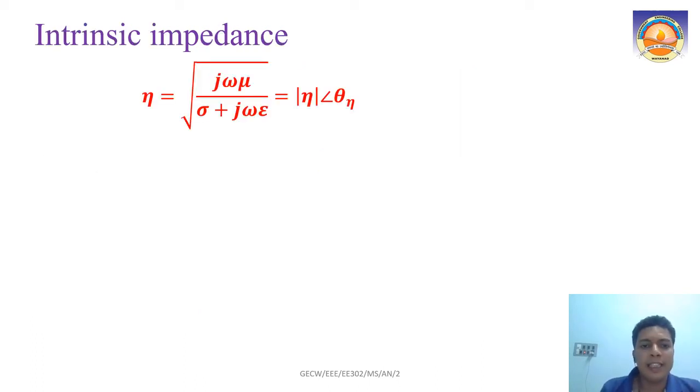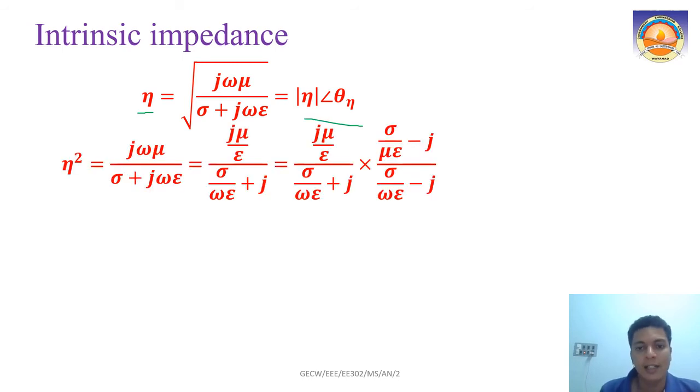The intrinsic impedance is given by what? Eta equals the root of j omega mu divided by sigma plus j omega epsilon, just as on the last slide. If we see here, I am going to take eta square. What is eta square? The root will disappear when you consider eta square. So you will get eta square equal to j omega mu divided by sigma plus j omega epsilon.